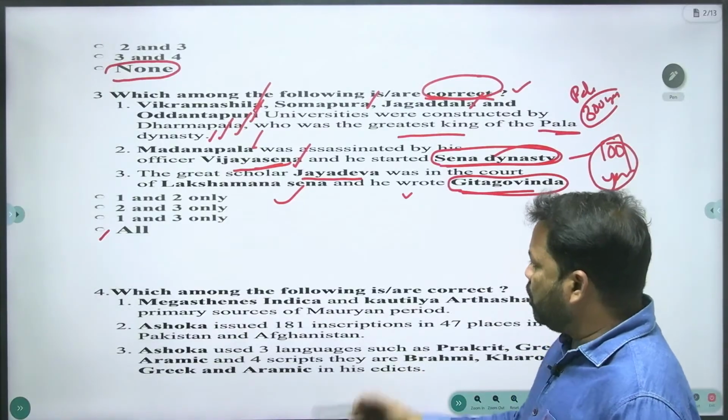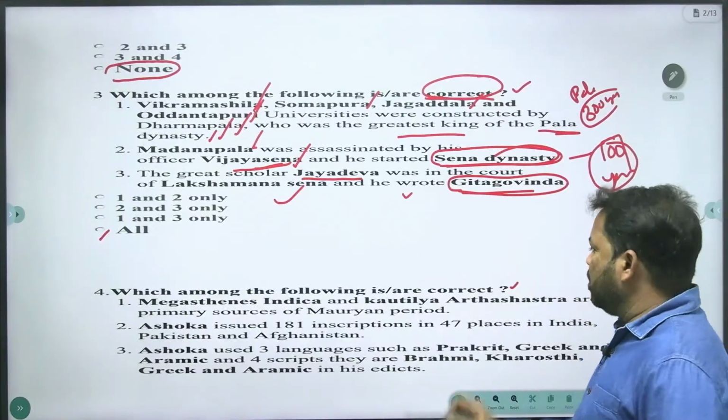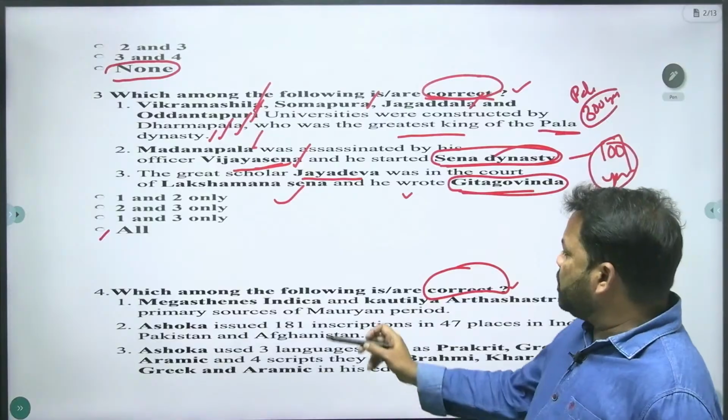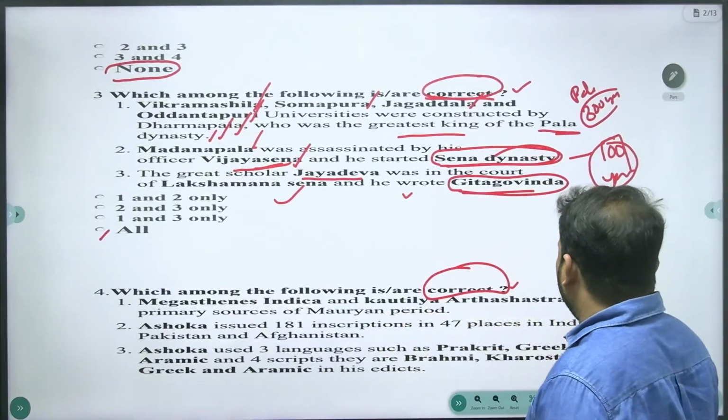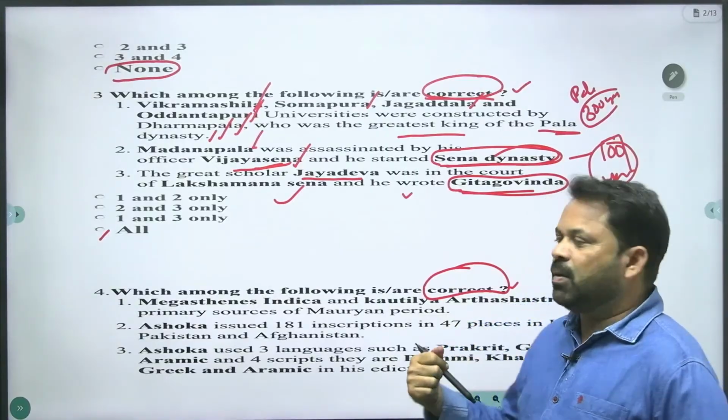Next, the fourth question. Which among the following is/are correct? The question demands the correct statement. Megasthenes' Indica and Kautilya's Arthashastra.